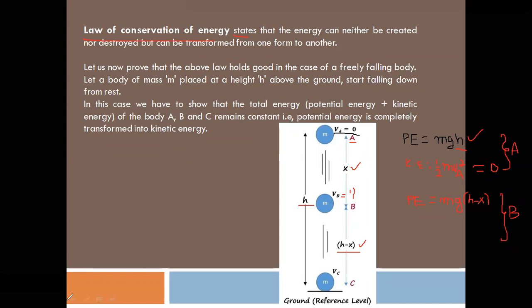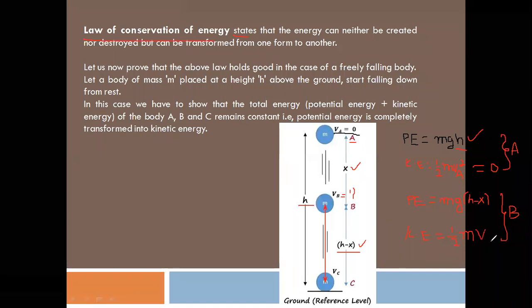So this height is from the ground, that is h minus x. The next is kinetic energy, half m v square. v is the velocity of the object at B. We are finding out potential and kinetic energies at B. So kinetic energy is half m v square, the square of the velocity at B. At B the velocity is vb.